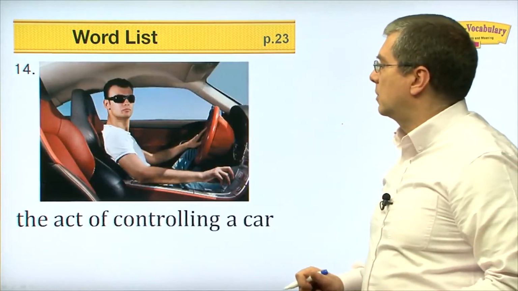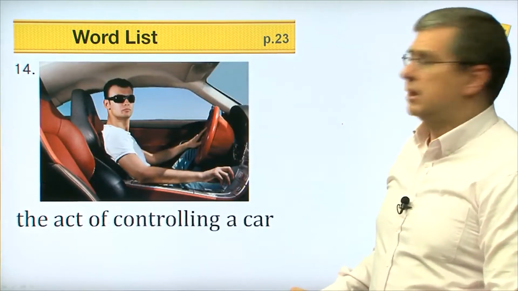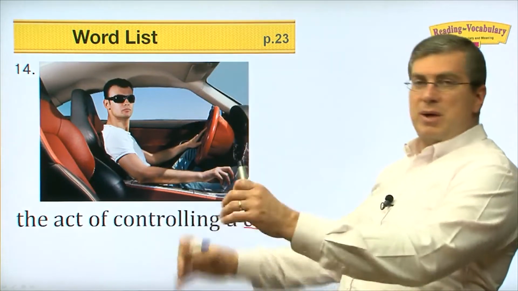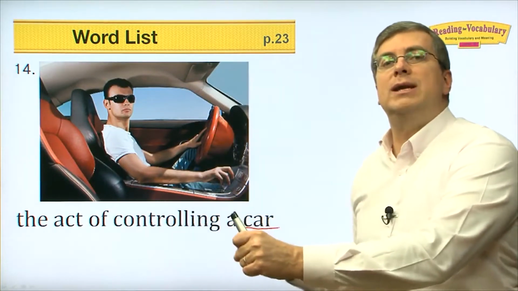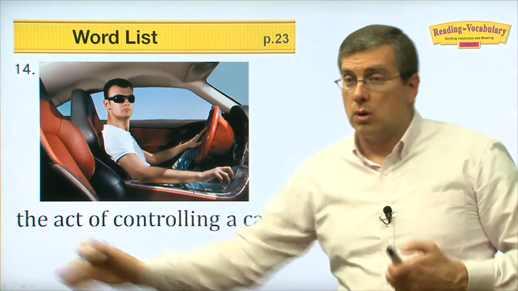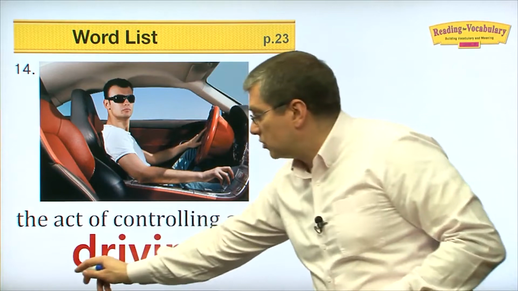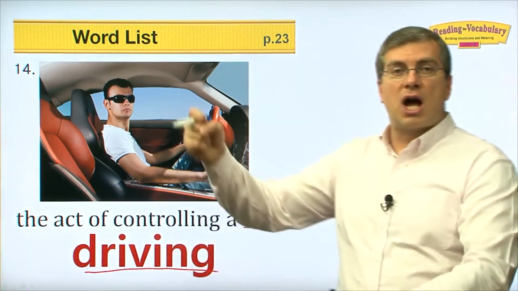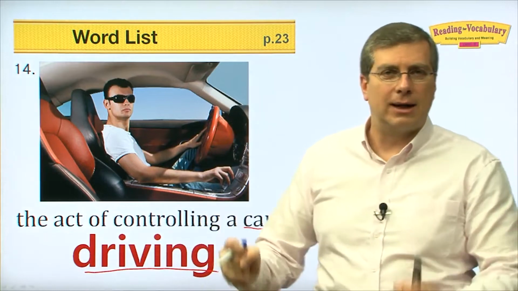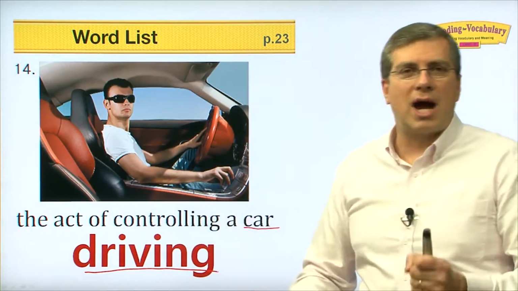Okay, next one, number 14. He's really cool, isn't he? Okay, the act of controlling a car. He's behind a car and he's controlling the car. He's making the car go. So what is he doing? He's driving. To drive a car. You want to say 운전하다, right? 운전, right? You're going to drive a car.